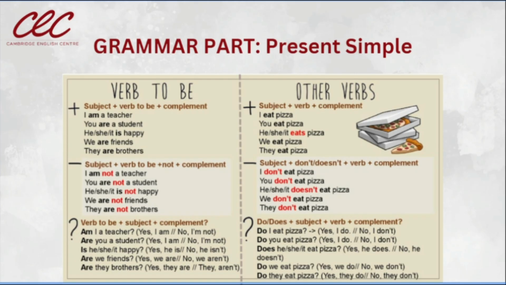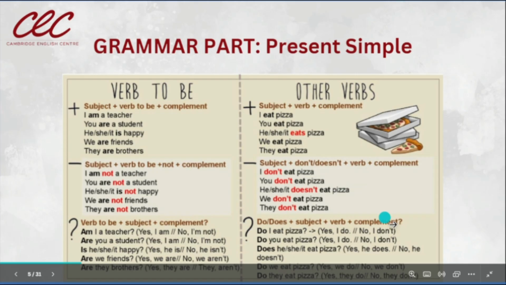The other pronouns use do. Do we eat pizza? Yes, we do. No, we don't. Do they eat pizza? Yes, they do. Or no, they don't. Okay? What is important to remember here?